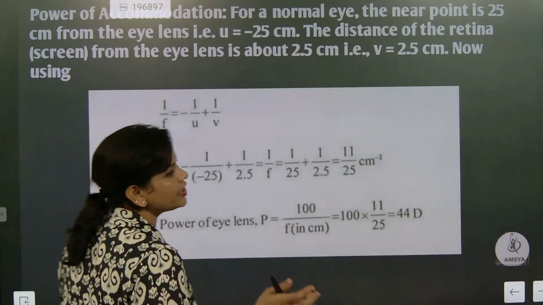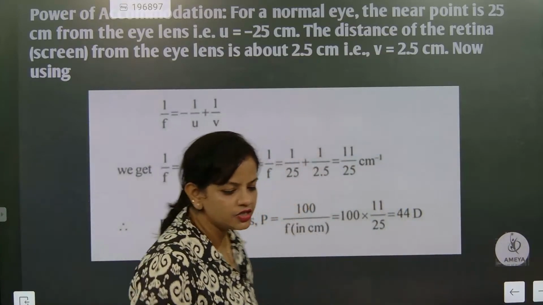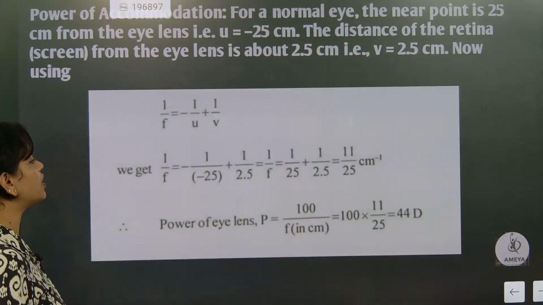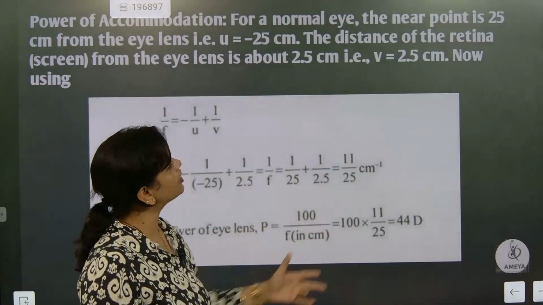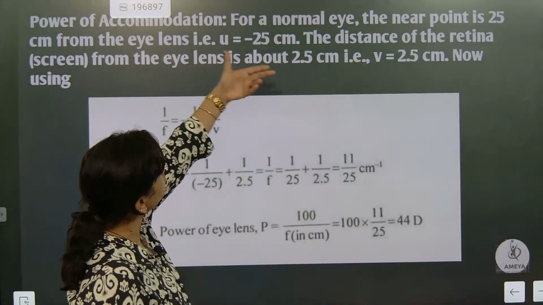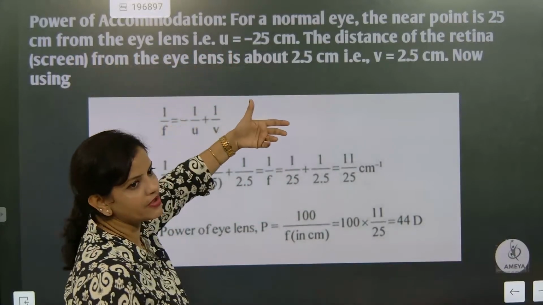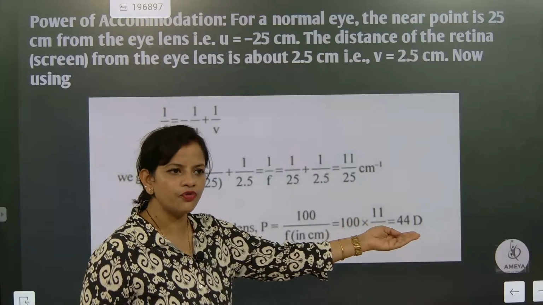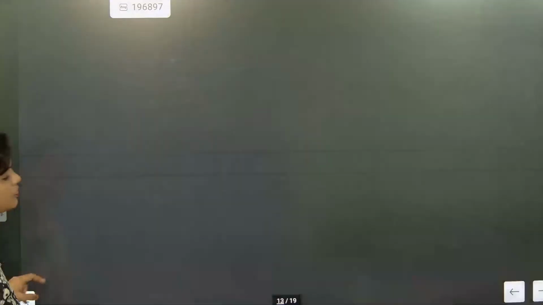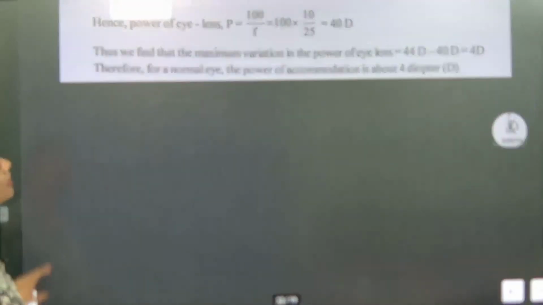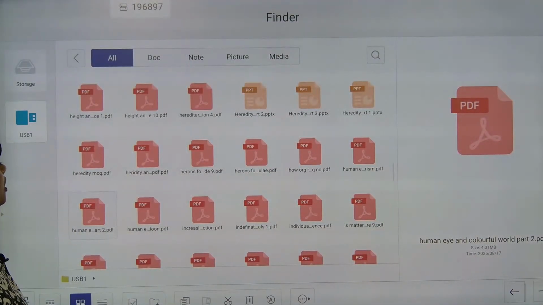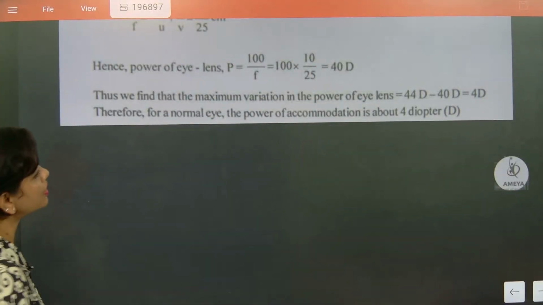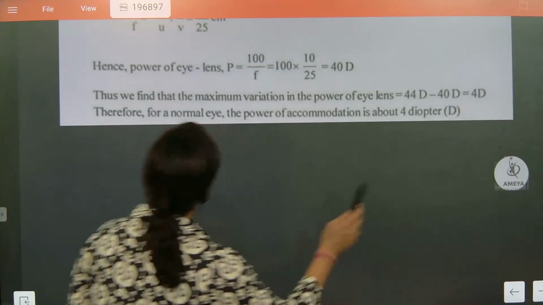In the eyeball, what is changing is the focal length. Understood? So for a normal human who wants to see a nearby object or a far off object, for a normal eye the near point is 25 centimeter. So what is the diopter? 44 diopter. For a far off object, what should the diopter be? It is exactly coming as 4D less, 44 minus 4.